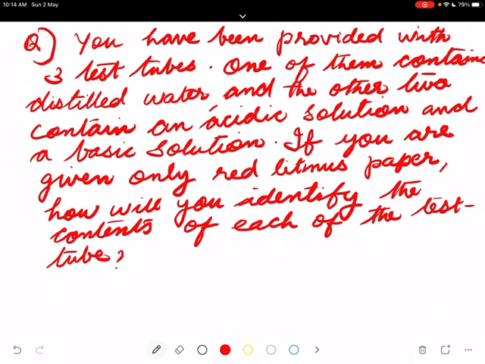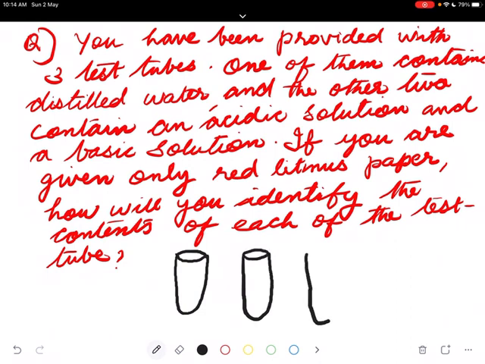Say you are given three test tubes. We don't know which one is having distilled water.